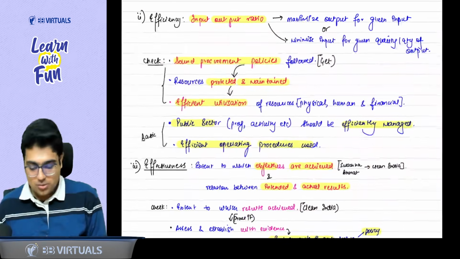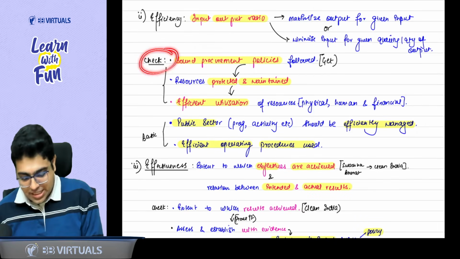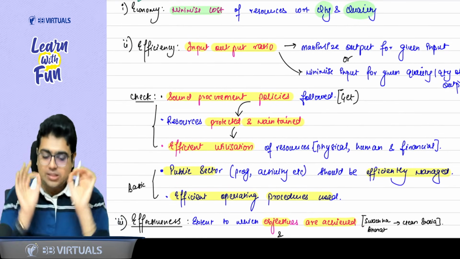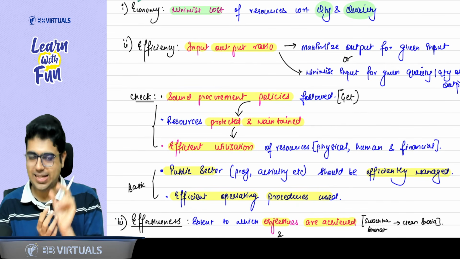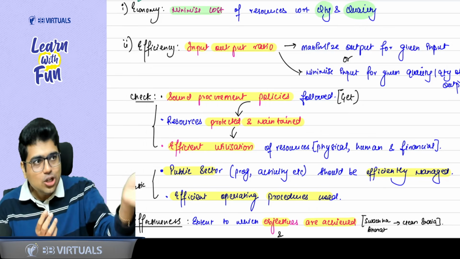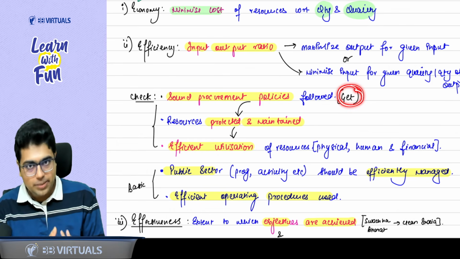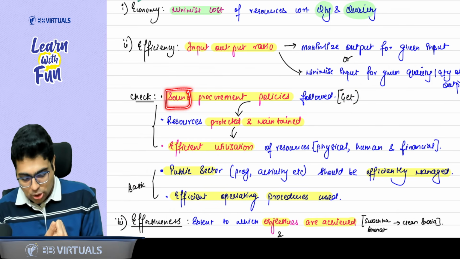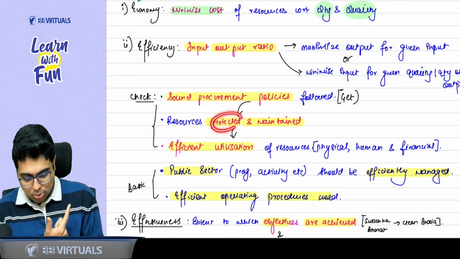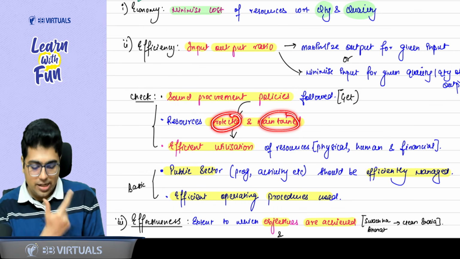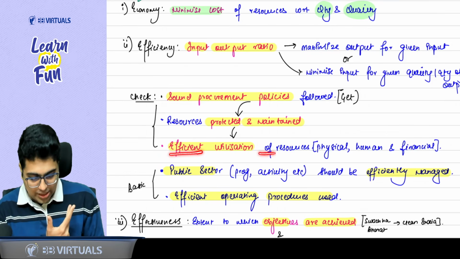Now the question comes, ICAI is so naughty, they ask how to check the efficiency. So how can we check the efficiency, sir? First of all, talking about the input output ratio, we are focusing on the raw material, that is the resources. So first of all, you get the resources. How do you get the resources? Procurement. So there should be sound procurement policies. Once you get the resources, they should be properly protected and maintained. And after maintenance, you utilize them. So there should be efficient utilization of resources.